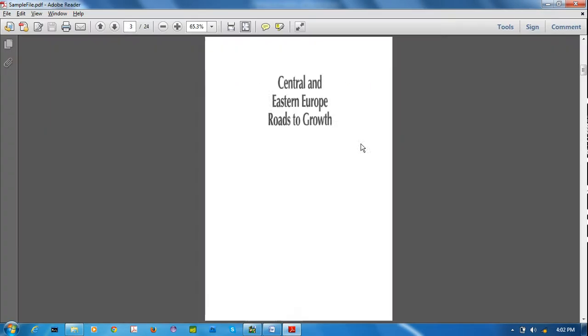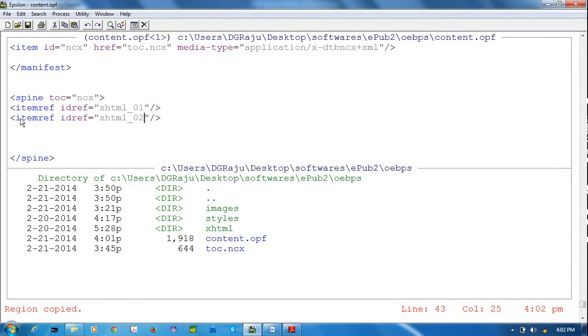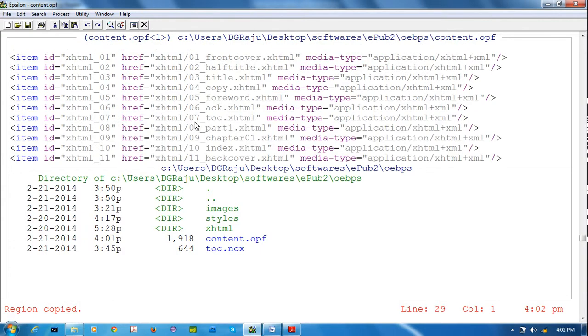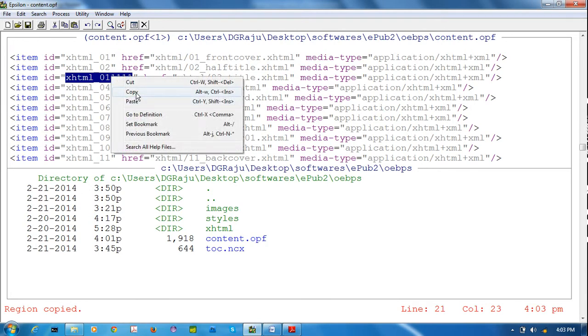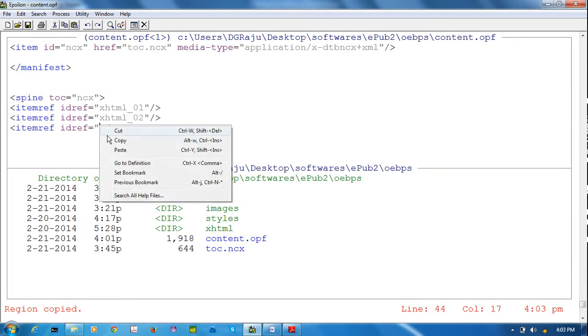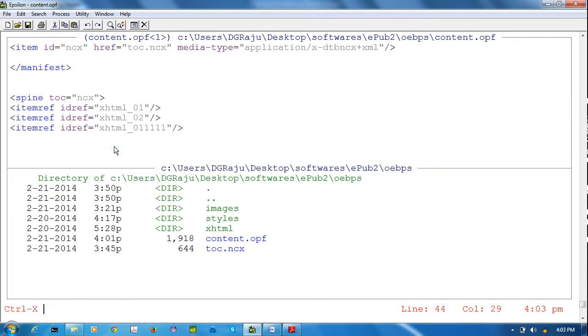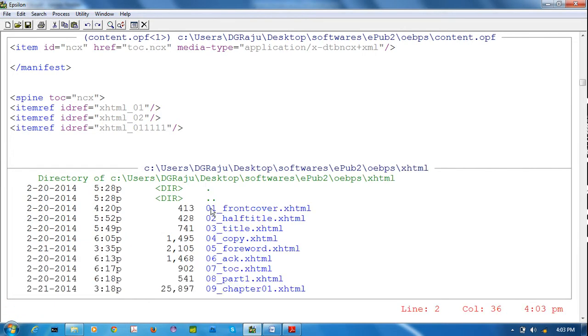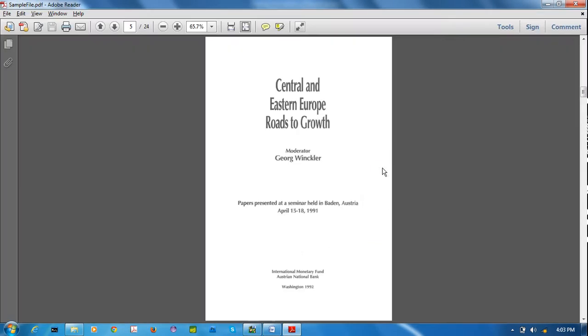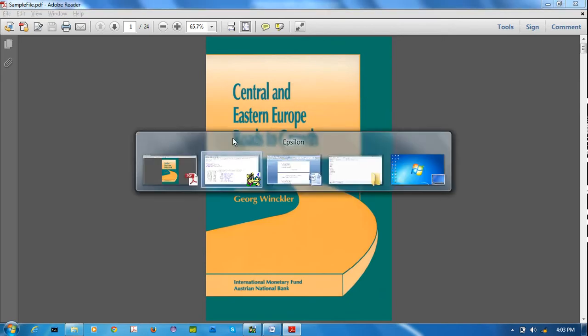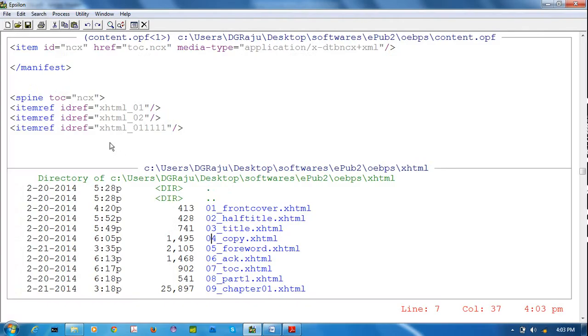Next I want title, copy, paste. Our title contains 03. If it is suppose 0 like this, we have to give in this ID only, like copy, paste. It is not based on the disorder. It is based on the book order. Okay, spine must be based on the book order only.